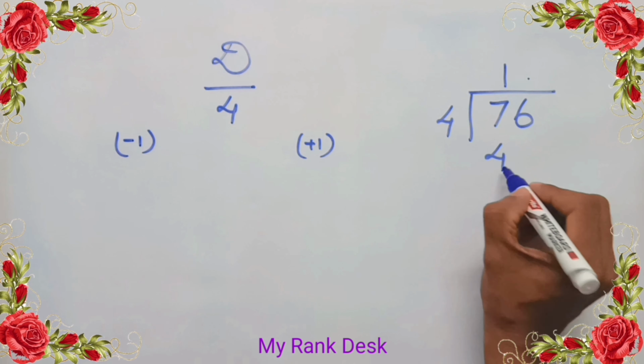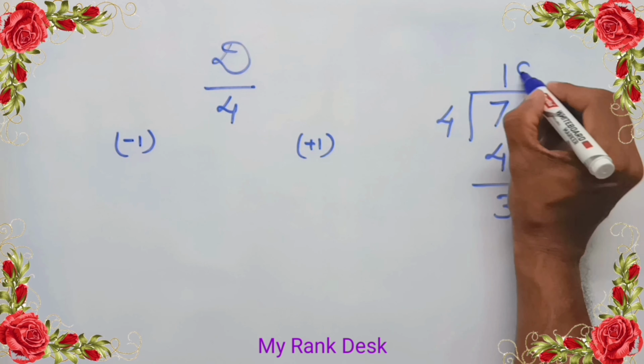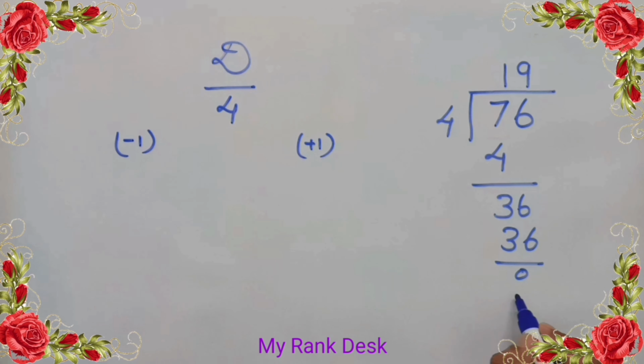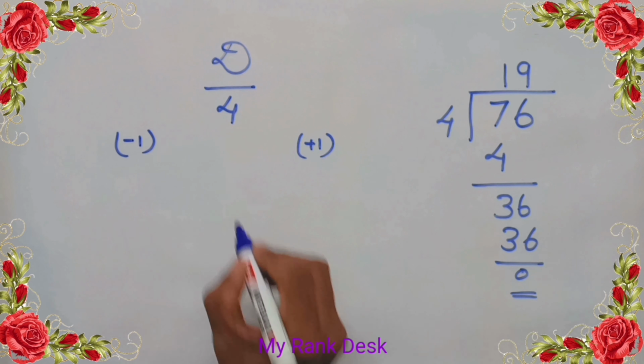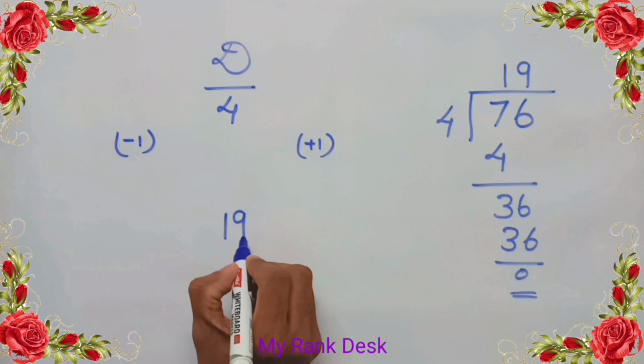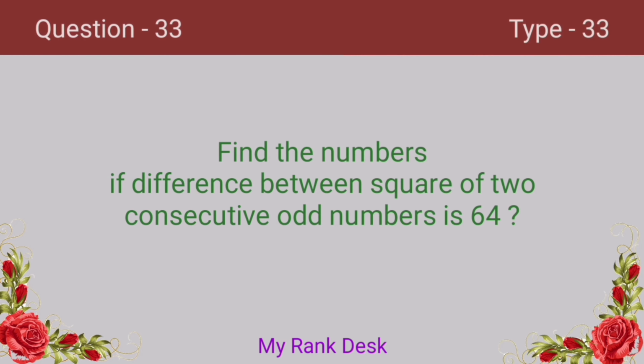Let's divide 76 by 4. 1 into 4 is 4, 7 minus 4 equal to 3. Drop down 6. 9 into 4 equal to 36. 36 minus 36 equal to 0. 76 divided by 4 equal to 19. On subtracting 1 from 19, we get 18, and on adding 1 to 19, we get 20. Answer 18 and 20. Next question.